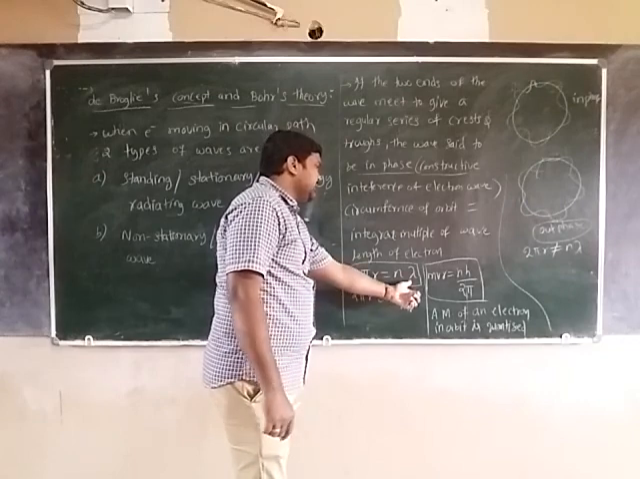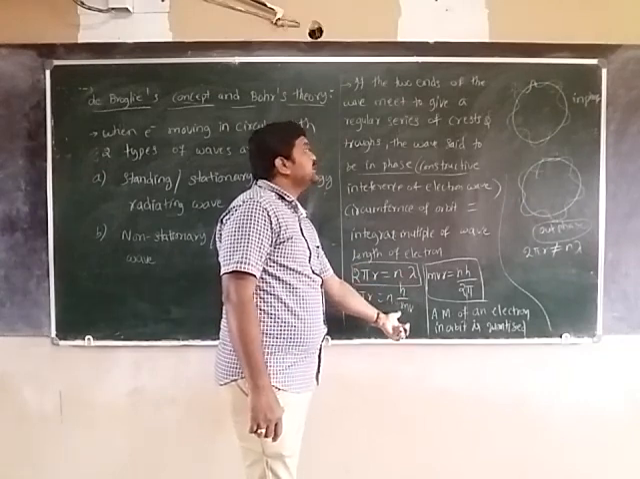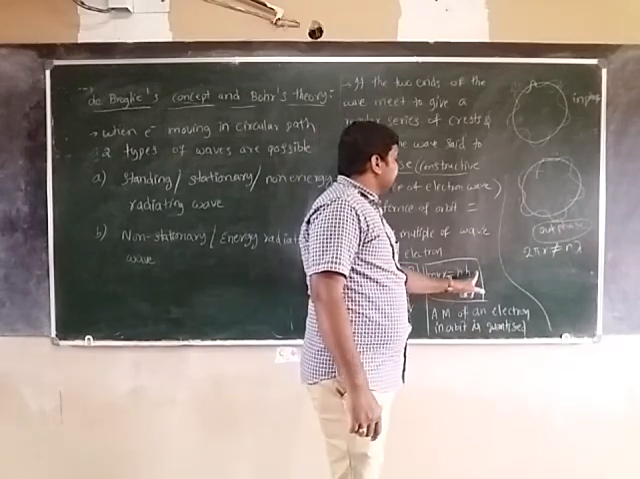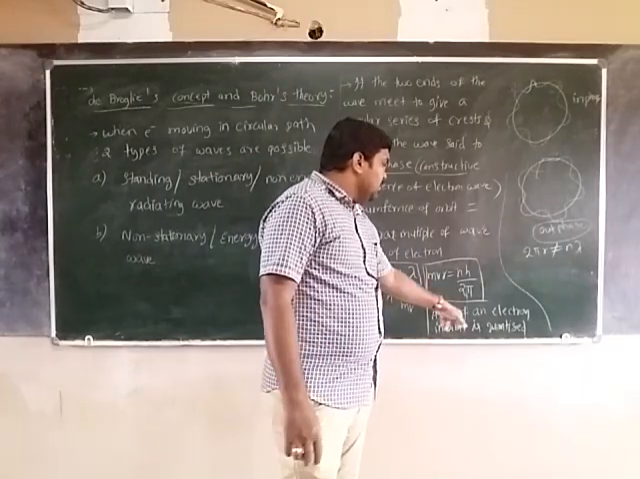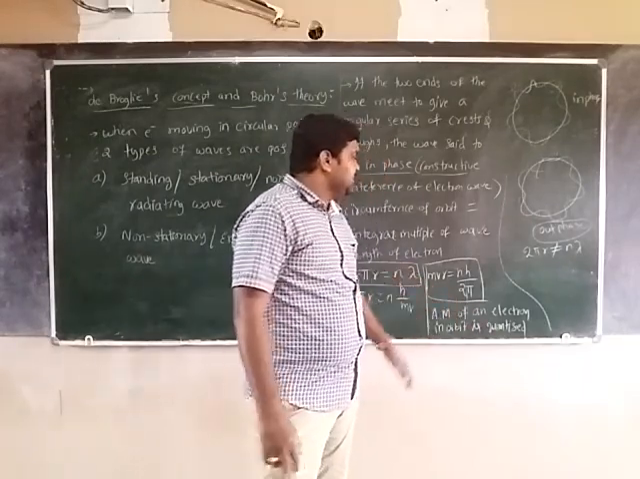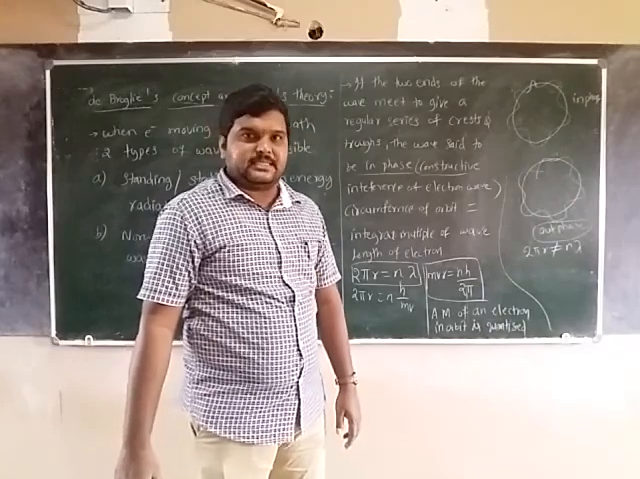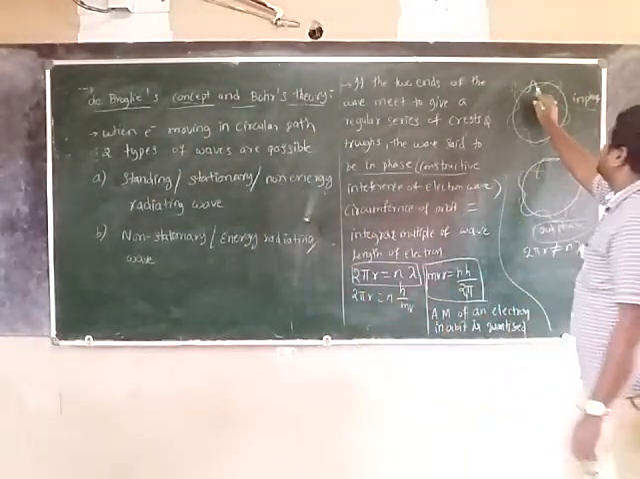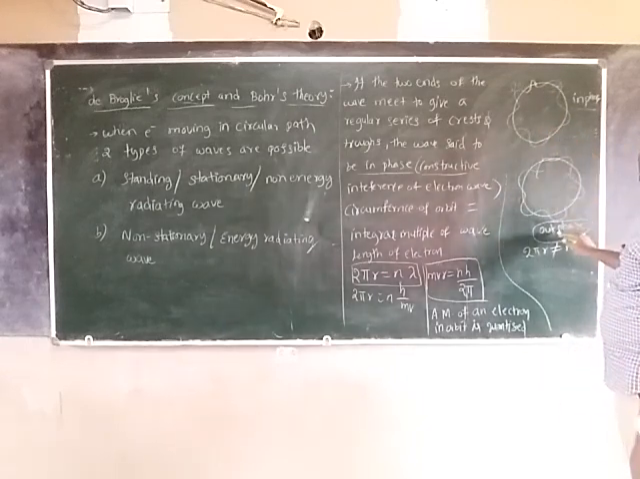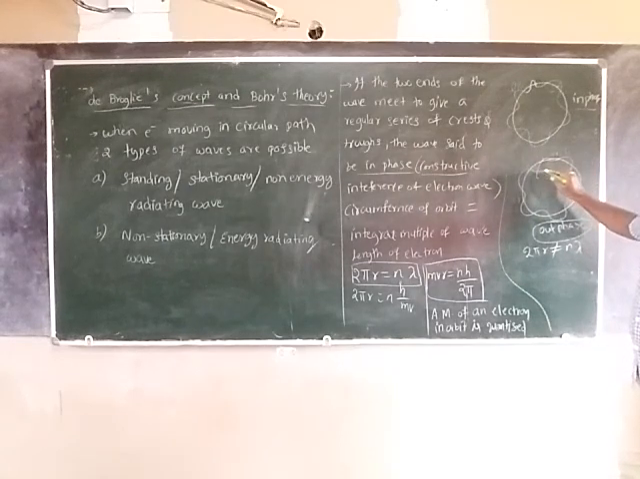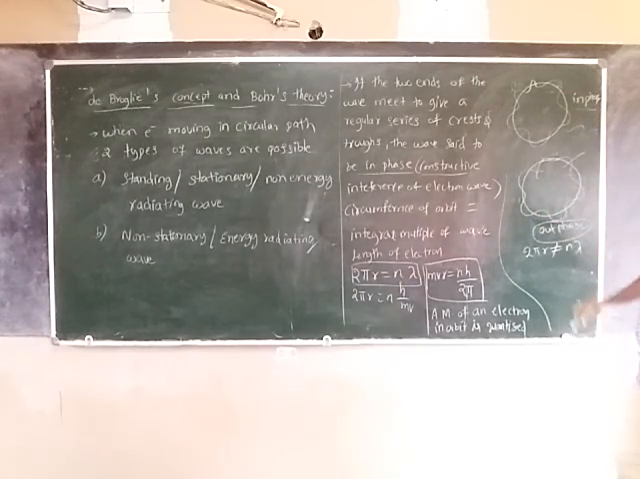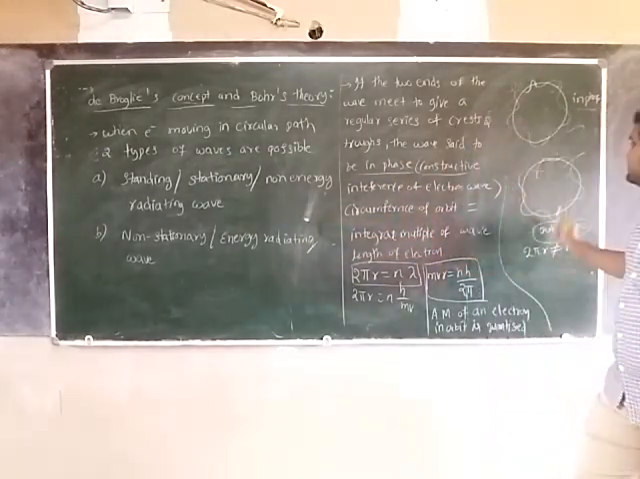That is 2πr = nλ, 2πr = nh/mv, mvr = nh/2π. So Bohr's theory supported the postulate that the angular momentum of an electron in orbit is quantized. This is in phase when two ends meet together. These are out of phase when two ends of the wave do not meet together. This leads to the non-stationary or energy radiating wave. This is the non-energy radiating wave. This is an energy radiating wave.